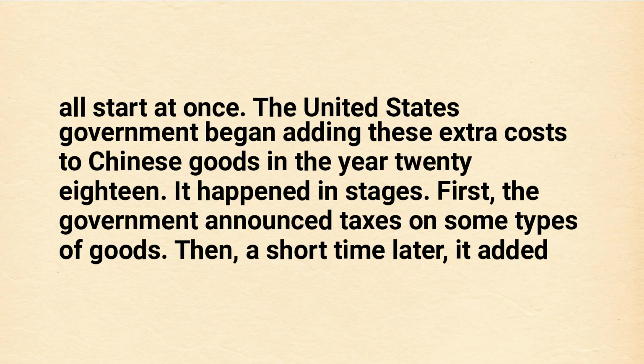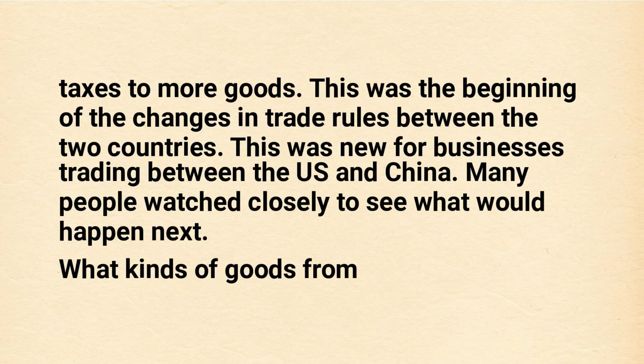First, the government announced taxes on some types of goods. Then, a short time later, it added taxes to more goods. This was the beginning of the changes in trade rules between the two countries. This was new for businesses trading between the U.S. and China. Many people watched closely to see what would happen next.